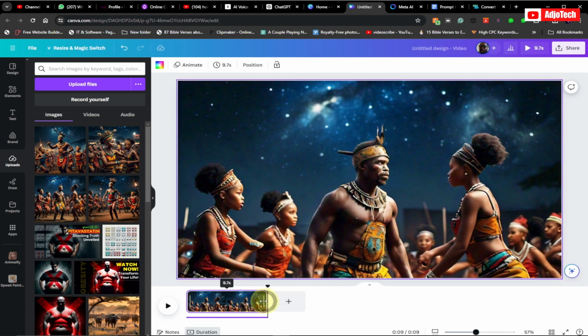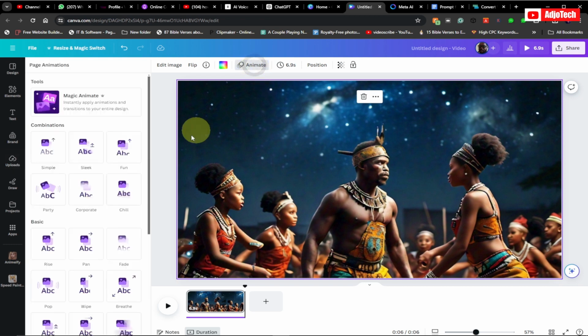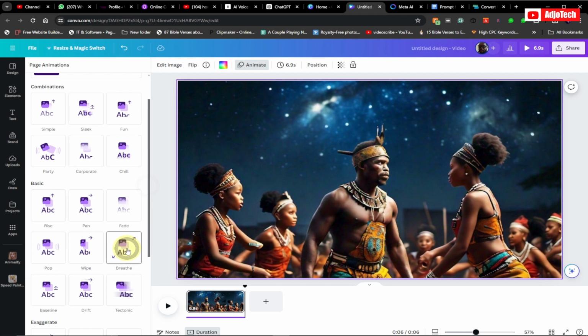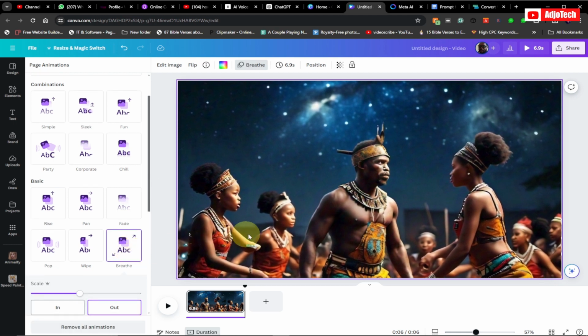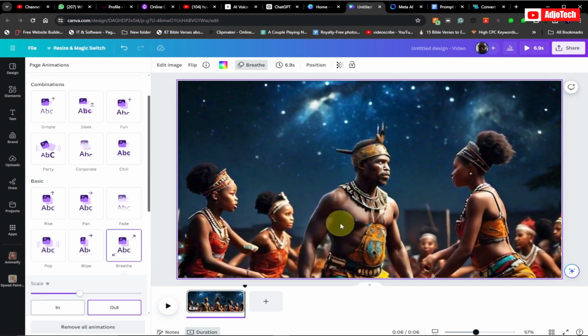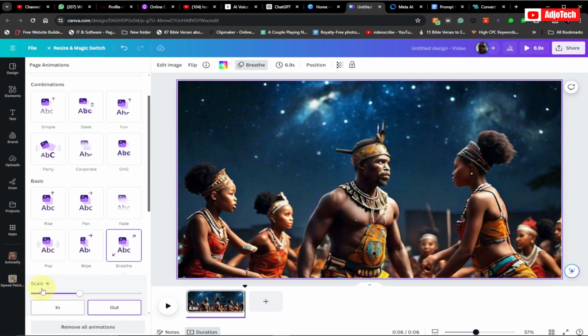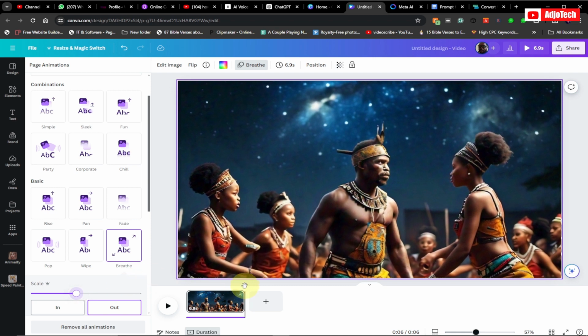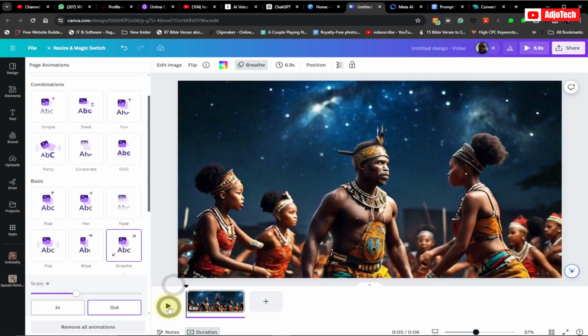But we want to add more images. So what I'm going to do is select this image and animate it. We don't want to have a static image. So with this selected, go to animate, and then we're going to use one effect over here called Brief. Just click on this. So you can see our image will appear to be moving or zooming in. Okay, the scaling over here, you can actually work on the scaling, drag, and do the repositioning. So this is basically cool. And then I can go back here once I play this.